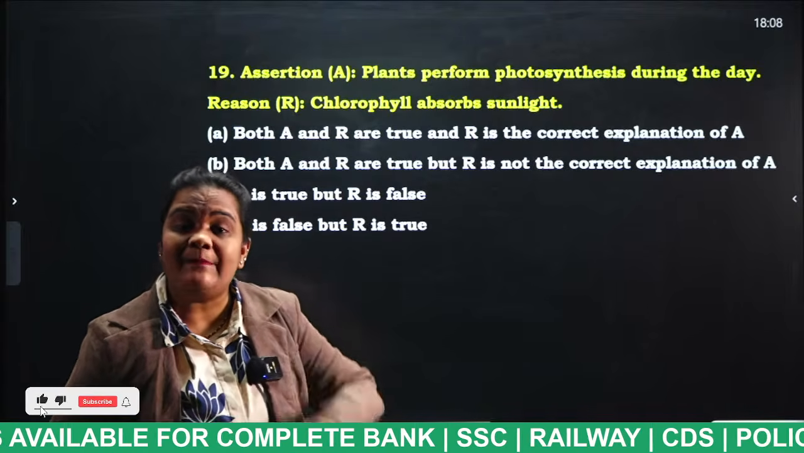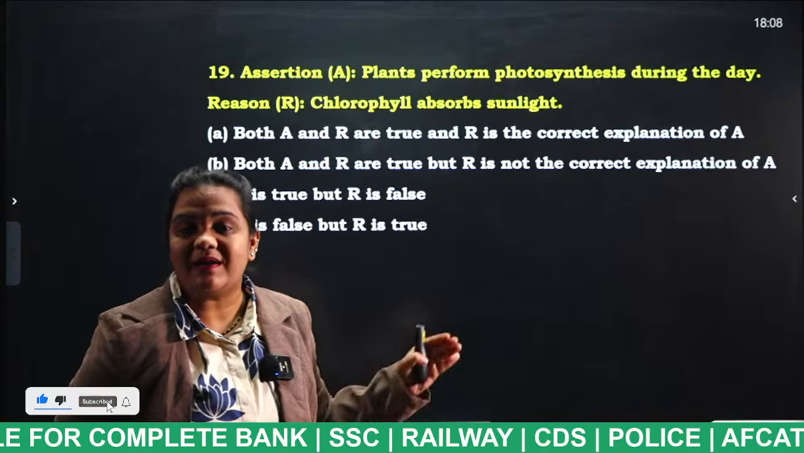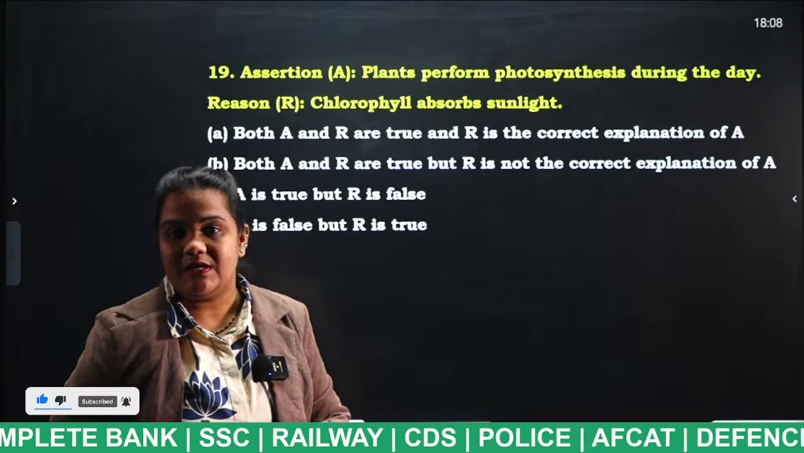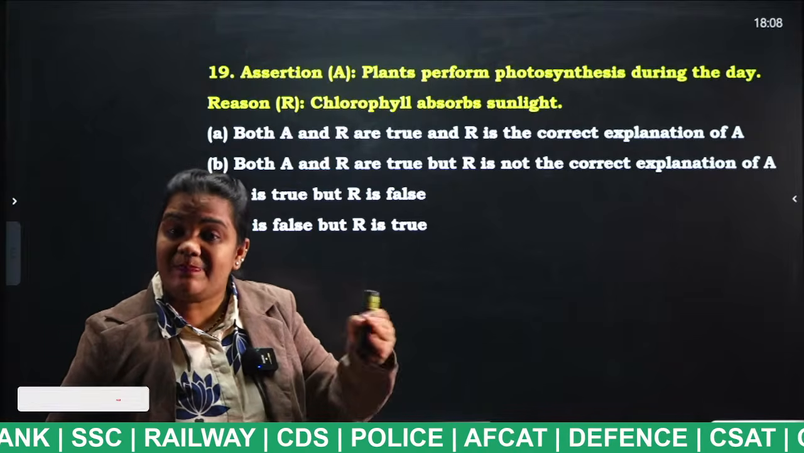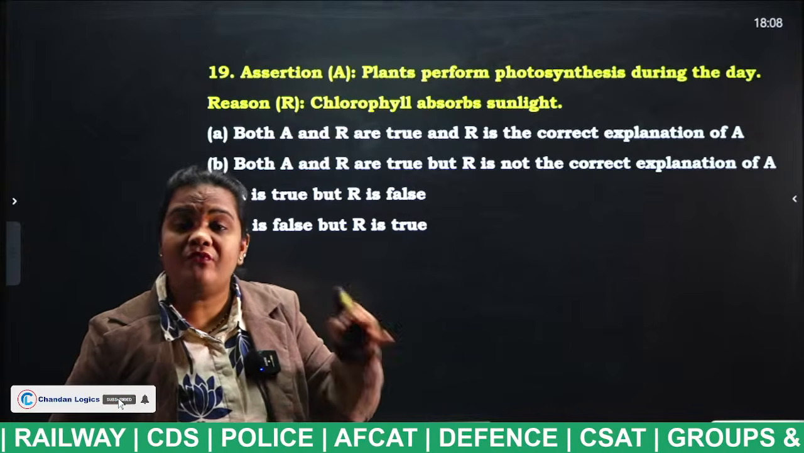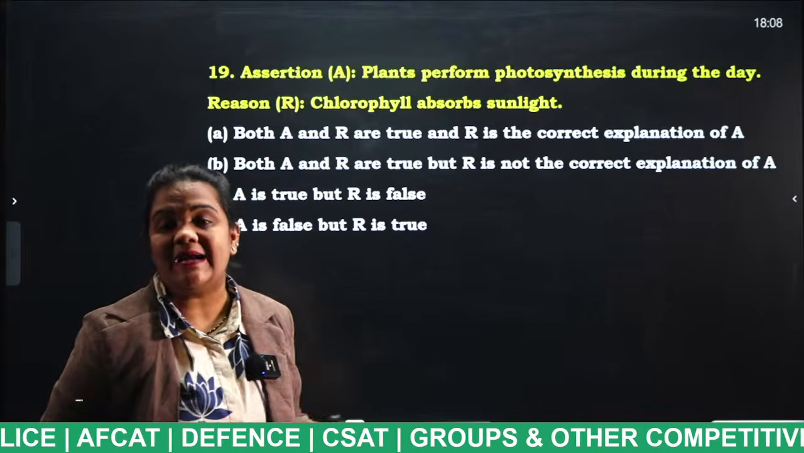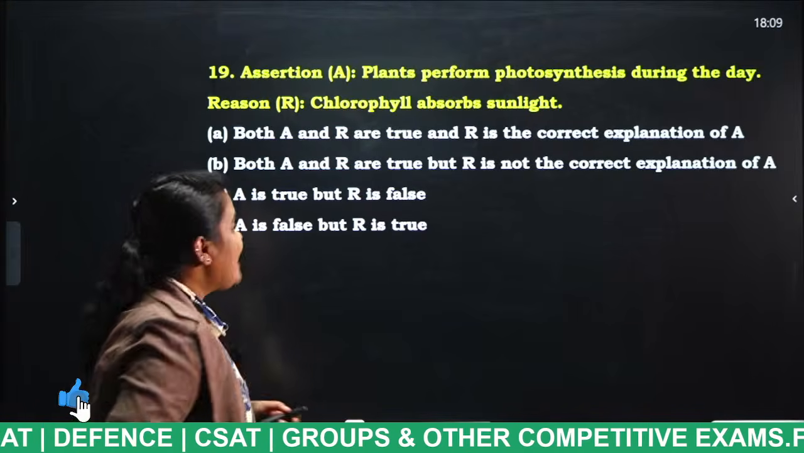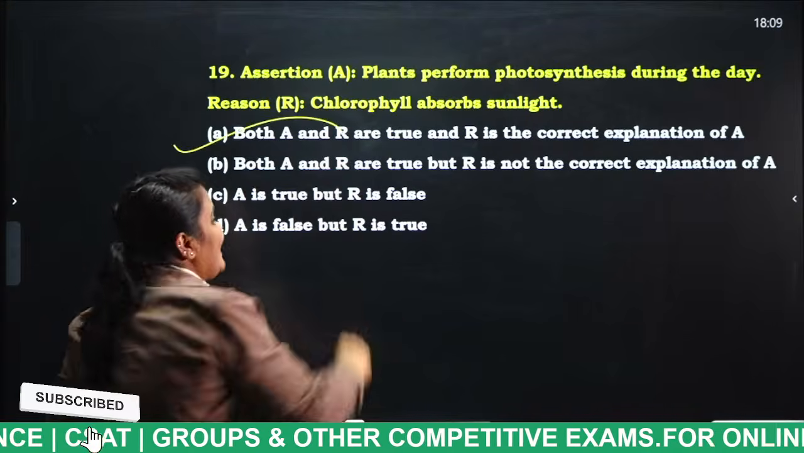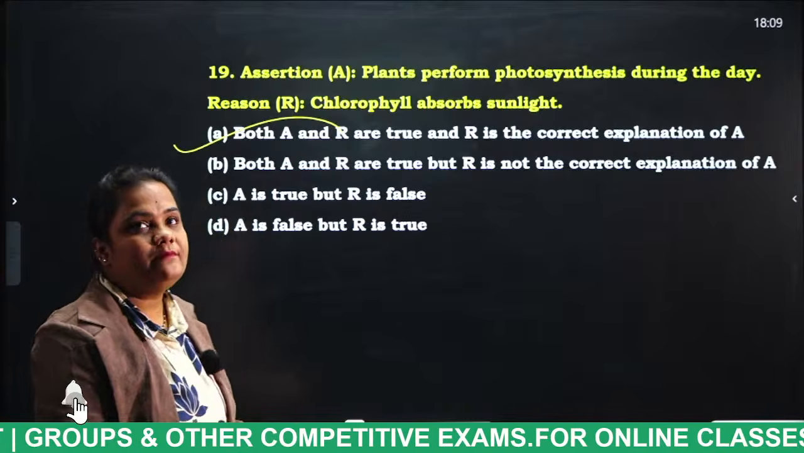Photosynthesis. And the complete process takes place in which part of the plant, students? Chloroplast. And in which part especially? Chlorophyll. Chlorophyll is the green pigment. This chlorophyll will absorb the sunlight. Okay. So what is the answer, students? Both A and R are true, and R is the correct explanation of A.